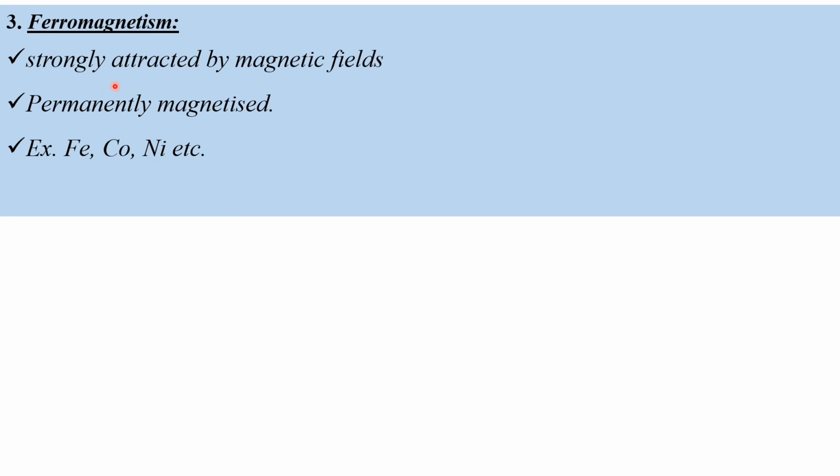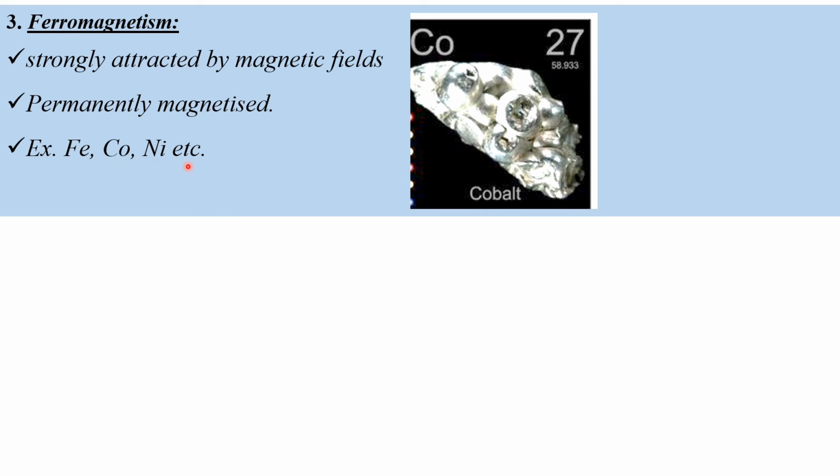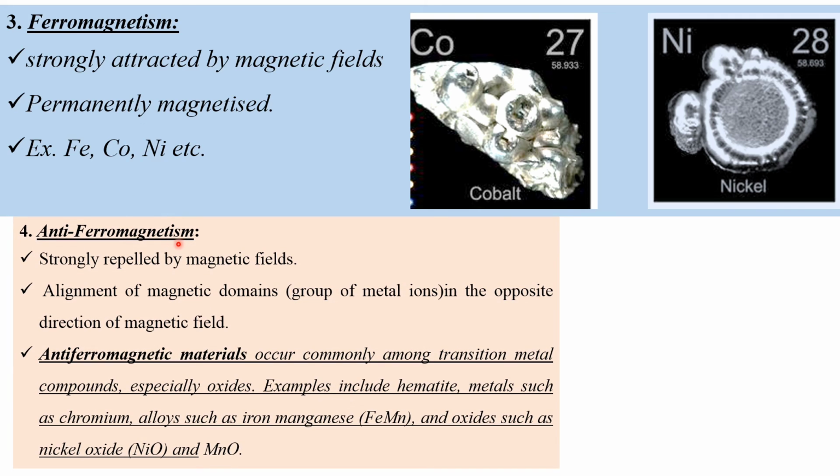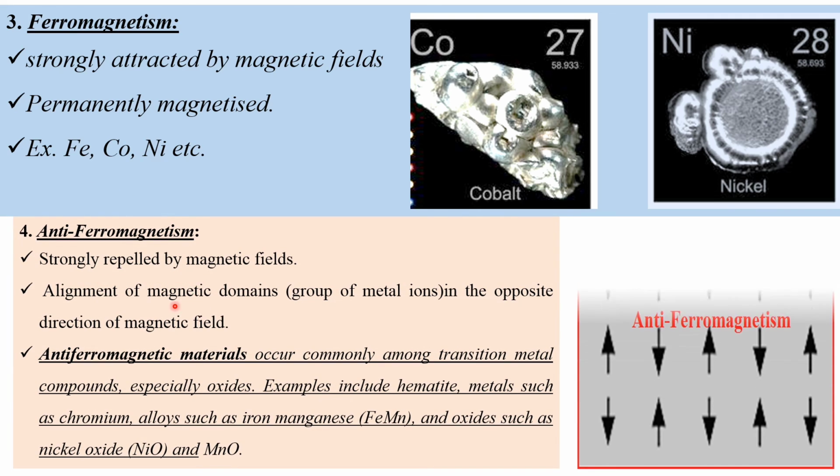Third is ferromagnetism: strongly attracted by a magnetic field, and permanently magnetized. Examples: iron, cobalt, nickel, etc. And fourth is antiferromagnetism: strongly repelled by a magnetic field, with alignment of magnetic domains, groups of metal ions in the opposite direction to the magnetic field. Antiferromagnetic materials occur commonly among transition metal compounds, especially oxides. Examples include hematite, metals such as chromium, alloys such as iron manganese, and oxides such as nickel oxide and manganese oxide.